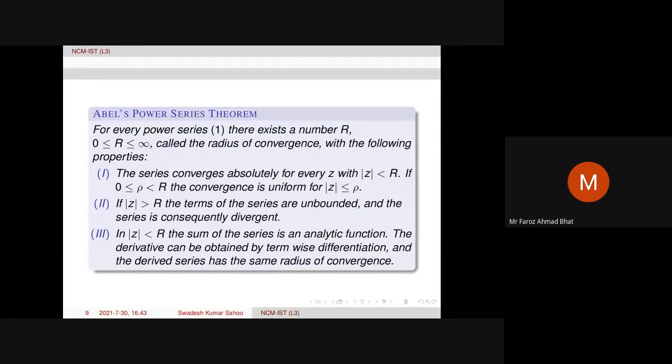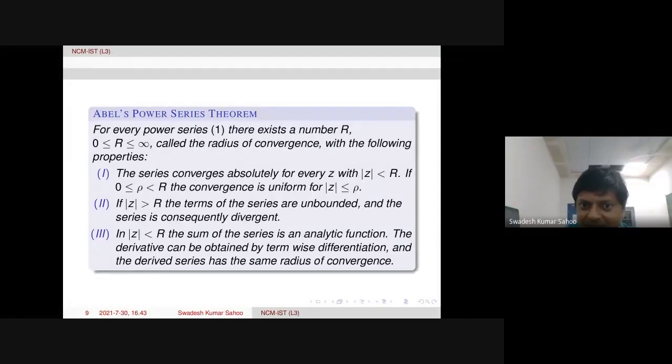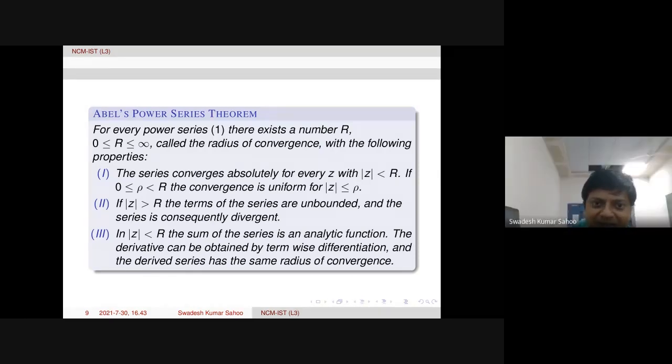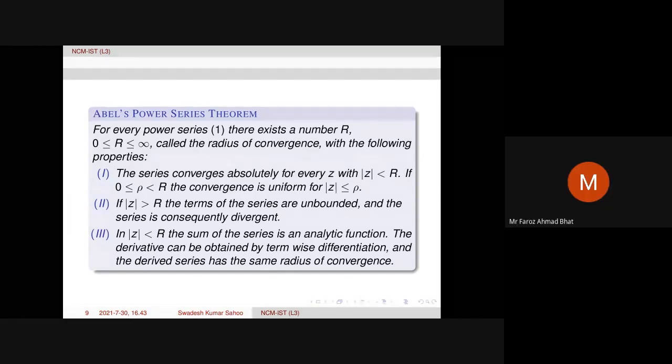Sir, in the third part of Abel's power series theorem, it's in mod z less than R, the sum of the series is an analytic function. The derivative can be obtained by term-wise differentiation, sir. Is this term-wise differentiation valid when it is uniform convergence or the absolute convergence only? In both. See, because the series is absolutely convergent within this radius capital R. Yes, sir. And even in a smaller disk, it is absolutely convergent. But in fact, in a smaller compact disk, it is uniformly convergent. Exactly, sir.